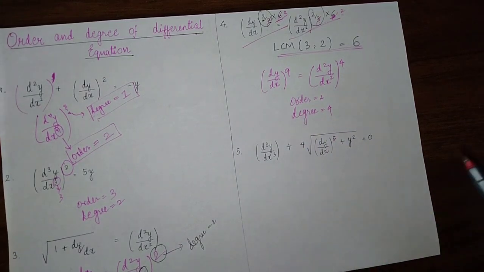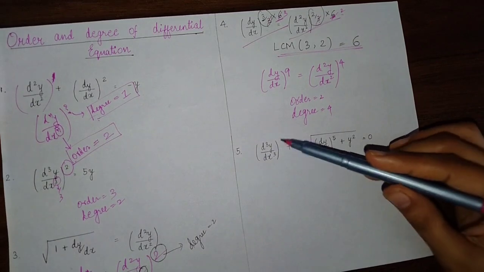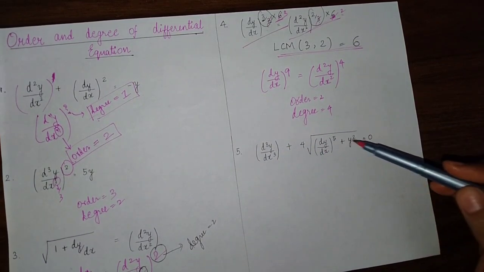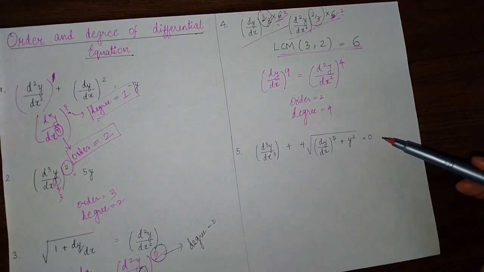So again, what is given in question 5? d cube y by dx cube plus 4 under root dy by dx whole raised to 5 plus y square equal to 0.